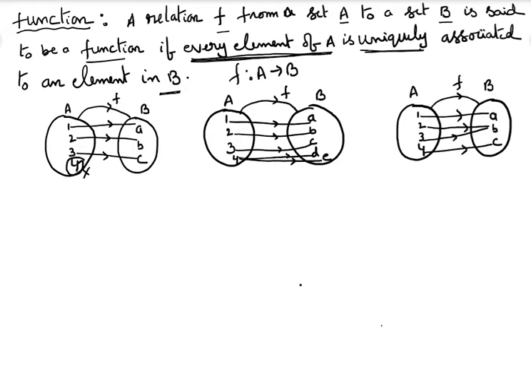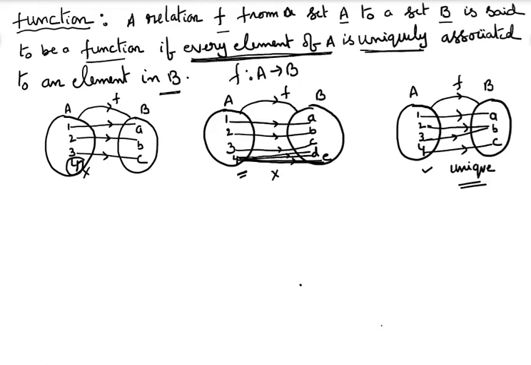At the same time, here the uniqueness condition is not satisfied because 4 is connected with D. The same 4 is connected with E also. That is the reason it is not a function. But here you see every element has an association, and that association is unique. You may think in such a way, sir, that here the uniqueness condition is not satisfied.